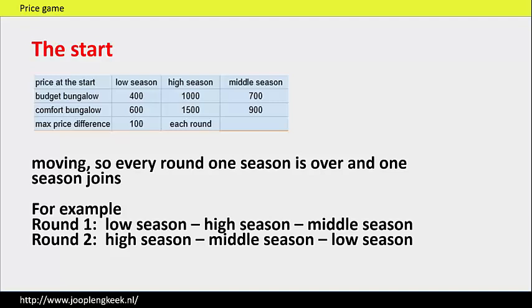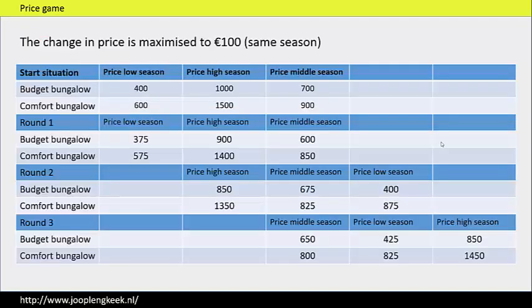So one season is over and one season joins. For example, in round 1 the first season to come is the low season, then the high season and then the middle season. But in the second round the low season is over and the first season to come is the high season and then the middle season and then again the low season but of next year.